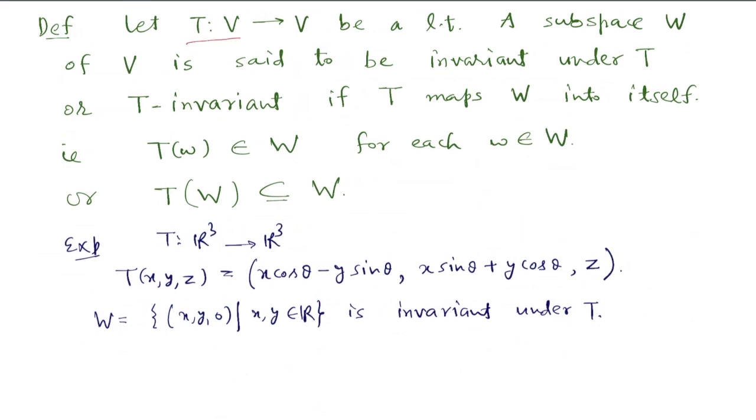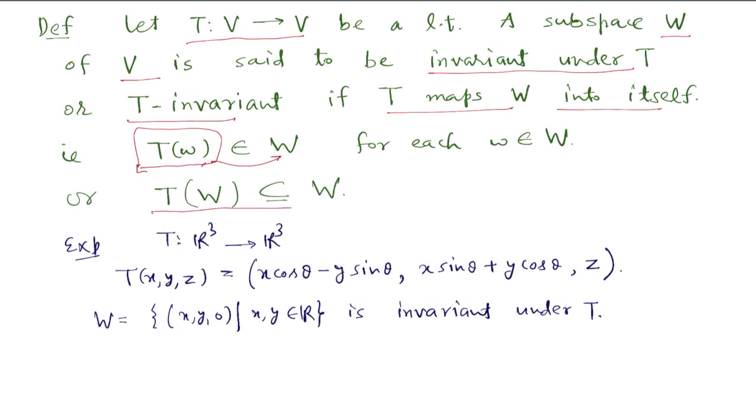So let T from V to V be a linear transformation. A subspace W of V is said to be invariant under T, or T invariant, if T maps W into itself. That means if we apply T on any w in W, then its image again goes to W. That means T(W) is contained in W. In that case, we say that W is T invariant.